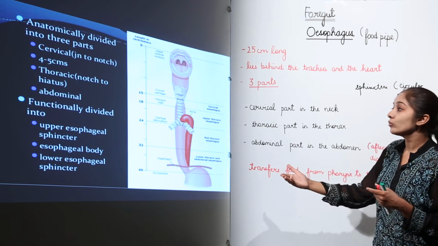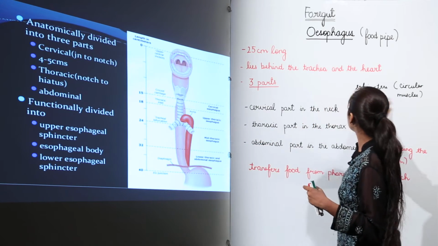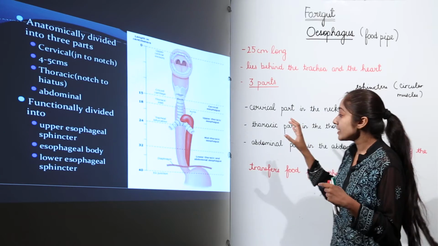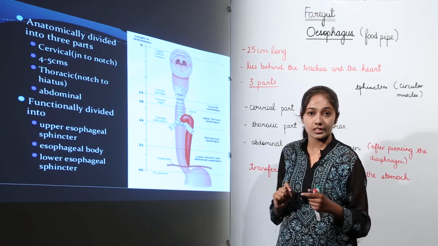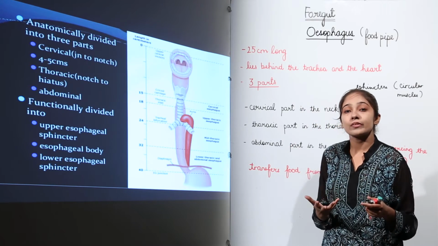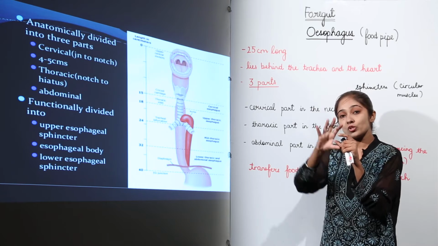So, I was telling you that the esophagus actually has the esophageal sphincter. Now, this esophageal sphincter is the upper esophageal sphincter and the lower esophageal sphincter. This lower esophageal sphincter joins the esophagus to the stomach.